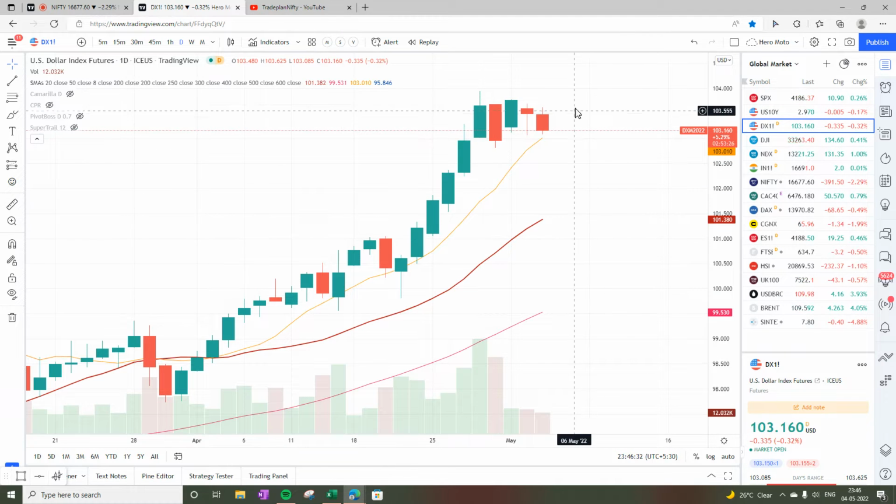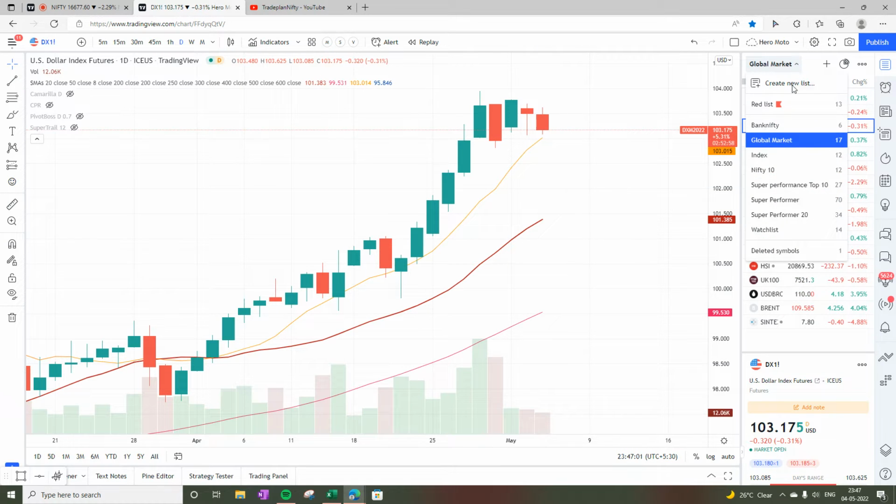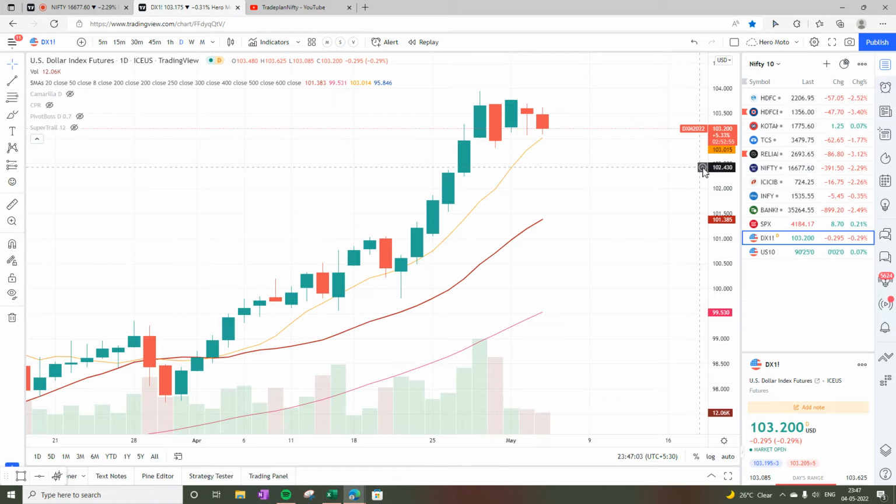Dollar index similarly is running parallel to the 8 bar and 20 bar moving averages, although forming another red bar as compared to the red bar yesterday. So this could be some sign of relief for Bank Nifty, but still it is above 8 and 20, so definitely an uptrend. So global cues are very uncertain, and overall theme is weak. With that in the background, let's have a look into key indicators of our market.